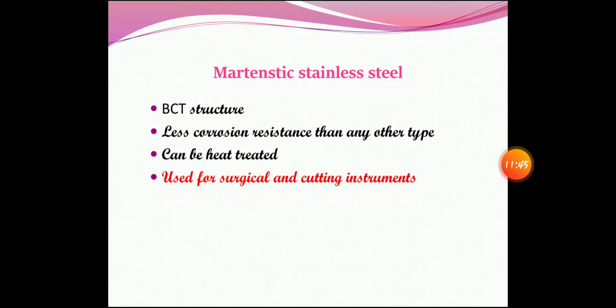Now coming to austenite, which is the most popular form which we'll be using, which is a face centered structure. It is the most corrosion resistant and used for orthodontic wires, endodontic instruments and pediatric crowns. So why is this austenite stainless steel preferred? Because of following properties. One is greater ductility, ability to cold work, and there is substantial strengthening during cold working, and greater ease of welding, and ability to overcome the sensitization. This term I'll tell in the next slide. And less critical grain growth and comparative ease of forming the austenite form.